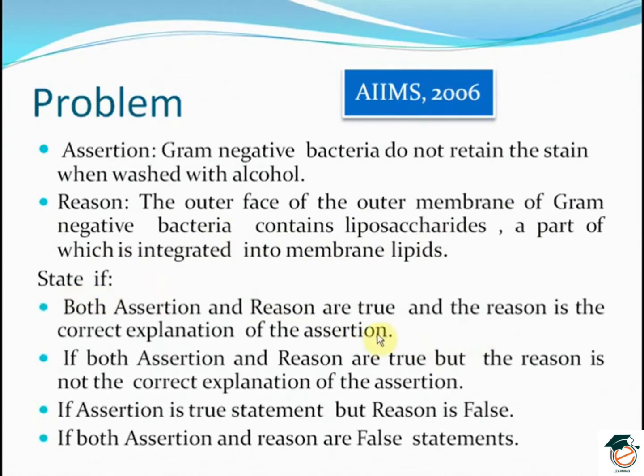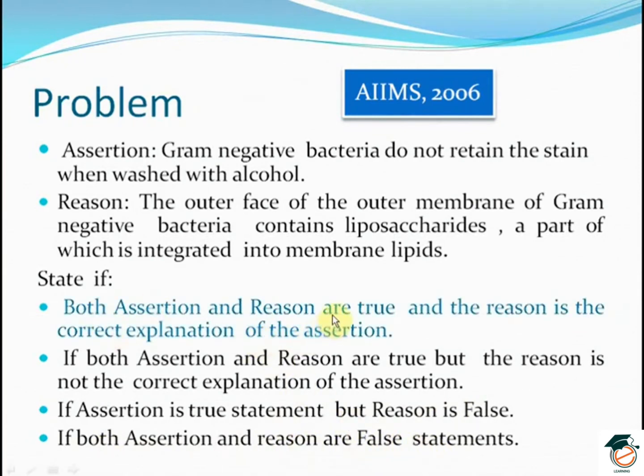State if both assertion and reason are true and the reason is the correct explanation of the assertion. If both assertion and reason are true but the reason is not the correct explanation of the assertion. If assertion is a true statement but reason is false. If both assertion and reason are false statements.